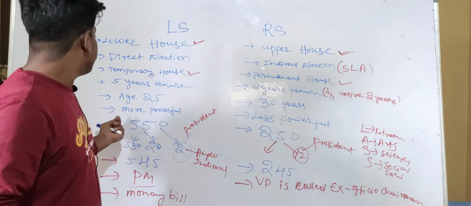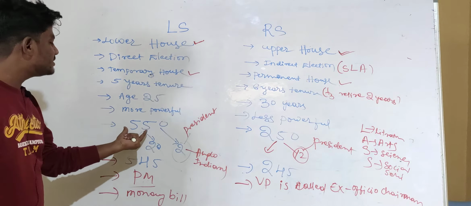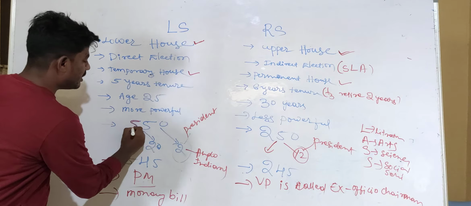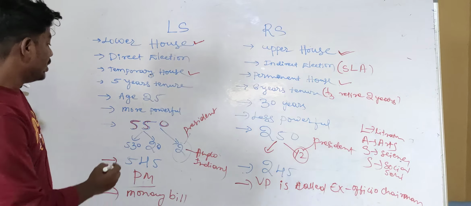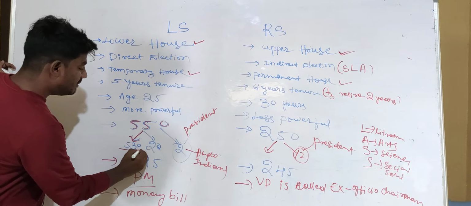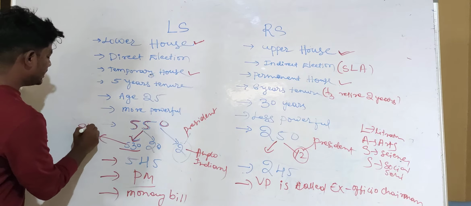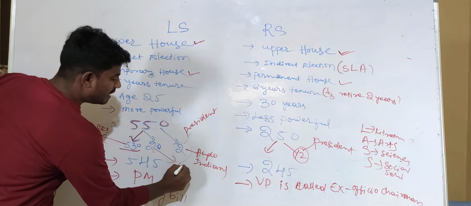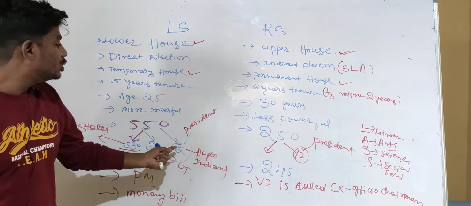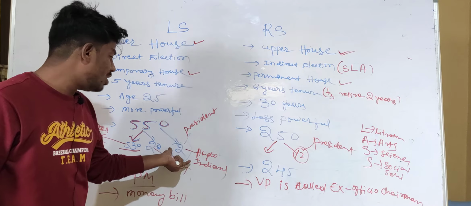Next, what is the maximum strength of the Lok Sabha? The maximum strength of the Lok Sabha is 550. 530 members will come from the states, and 20 members come from union territories, and 2 members are Anglo-Indians.